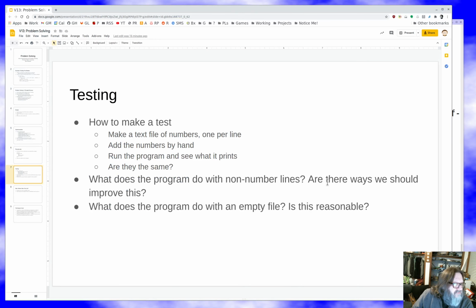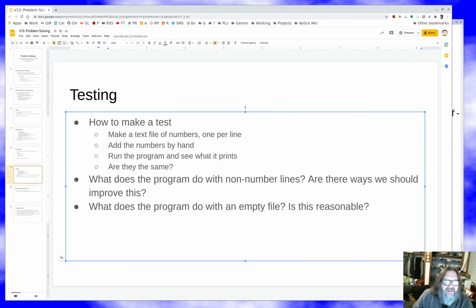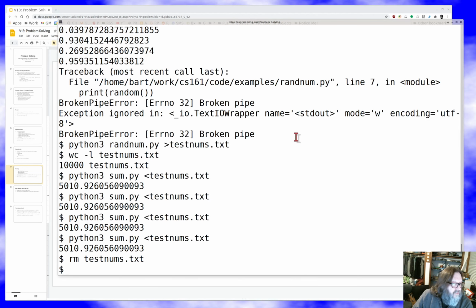You know, we ran a test. We added some numbers by hand and saw that it got the right answer there. We ran this other test, which doesn't give a perfect answer. We don't know what the real answer is, quote unquote, for our file of 10,000 numbers, but the fact that it's about right makes us pretty happy.